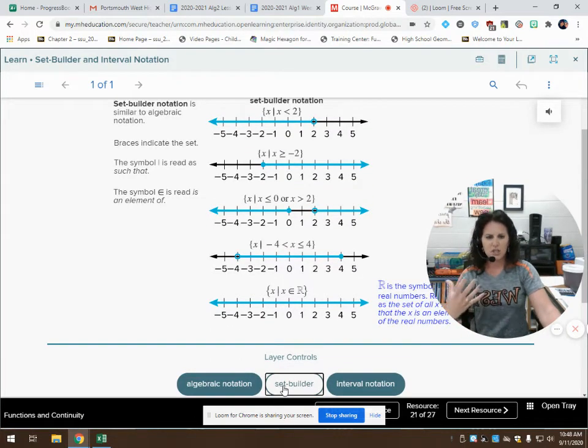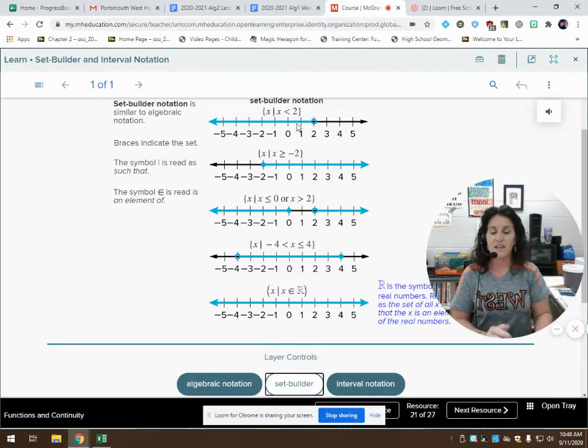So this is what it looks like algebraically. So in our set builder notation, we have x such that x is less than 2, not including 2, but everything less than 2. I know I'm a total nerd, but that's what it makes me think of. It reminds me of going to McDonald's and ordering a parfait or ordering the filet mignon. Mrs. Blevins is a very simplistic person, and this reminds me of being fancy and not very simple, but it's out there. I've got to introduce it to you.